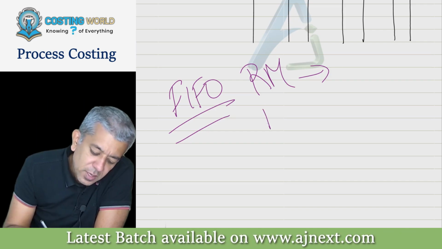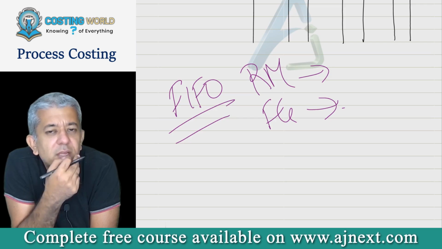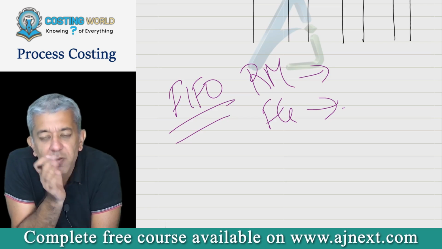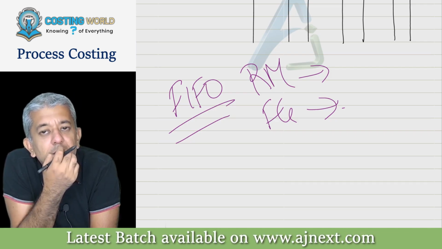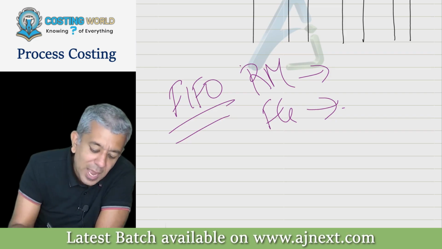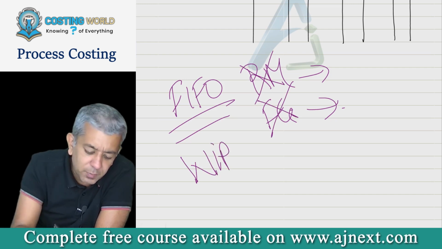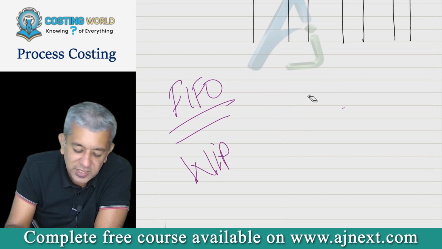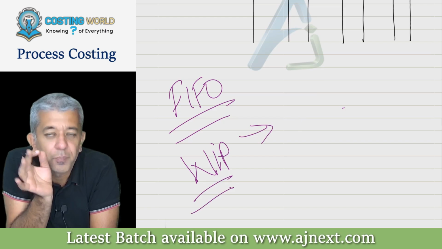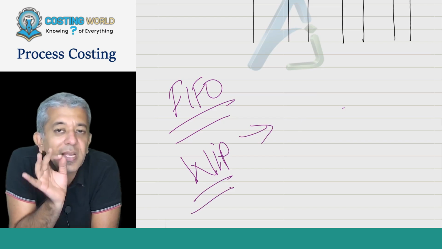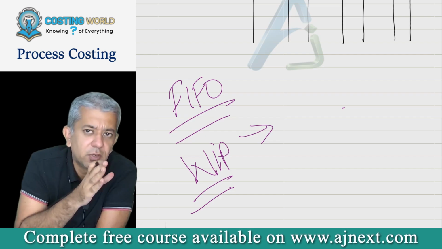Second, if I ever talk of FIFO method for finished goods, we should always think like this: whichever finished goods are produced first will be sold first. But today, I am not teaching you raw material or finished goods. I am teaching you WIP. WIP is there in factory. Obviously, for WIP, FIFO method should mean whichever production was started first will be completed first. Is that all fine? Yes, sir.